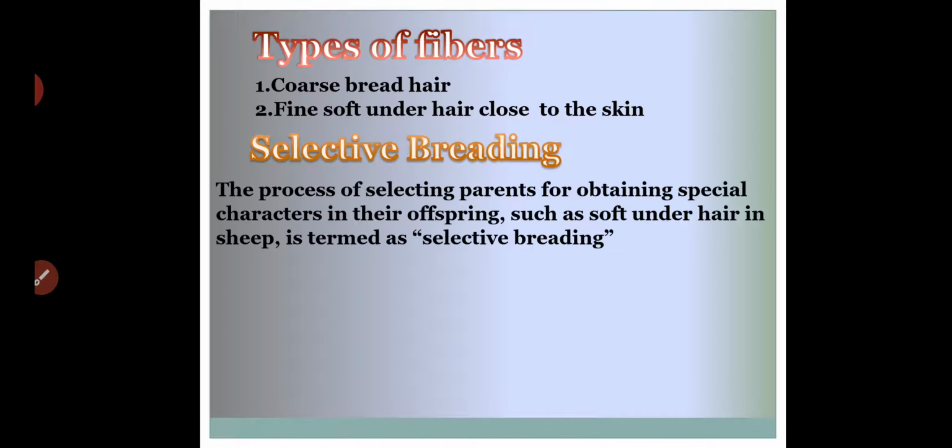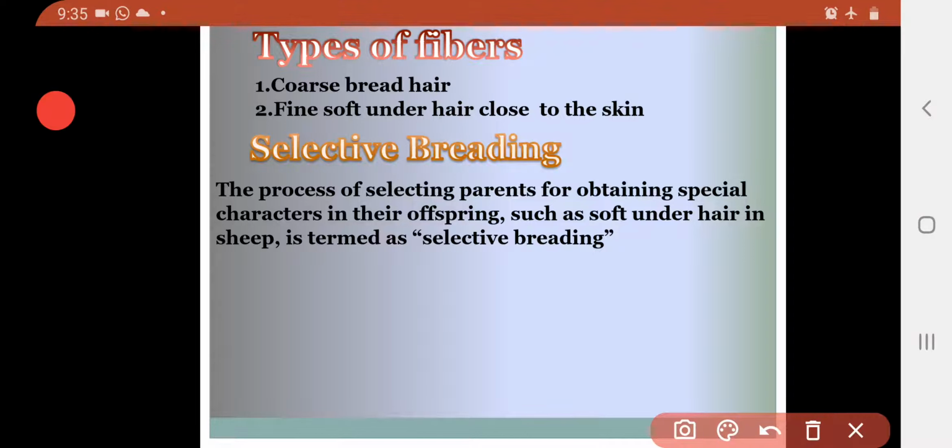So how can we define selective breeding? The process of selecting parents for obtaining special characters in their offspring, such as soft under hair in sheep, is termed selective breeding. This is only one example, soft under hair in sheep. The farmers may select other types also.